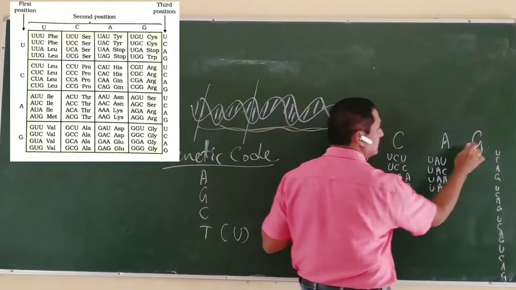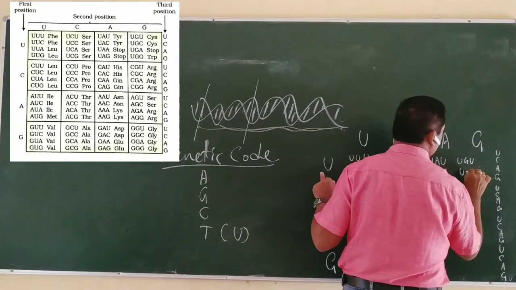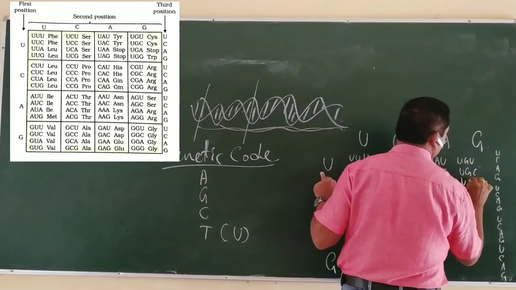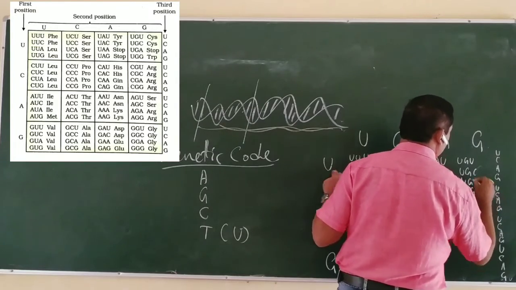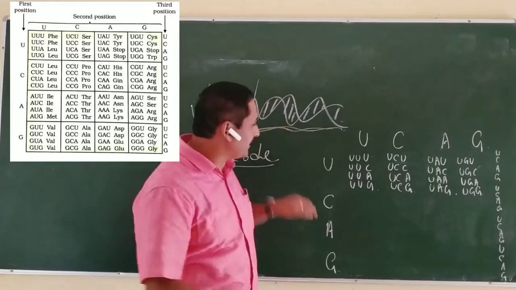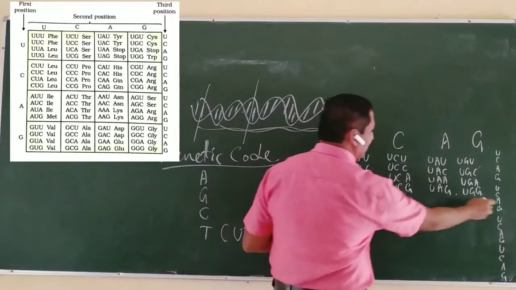Then you can take UGU, UGC, UGG. So altogether 16 codons are possible in a single row. Sixteen codons are possible. We can take the second row.